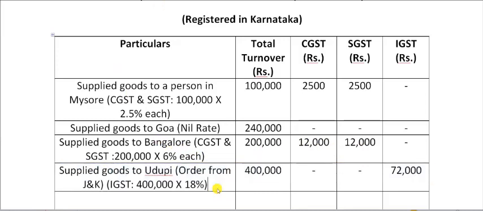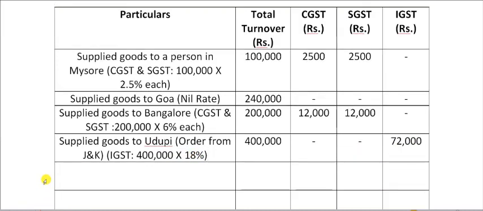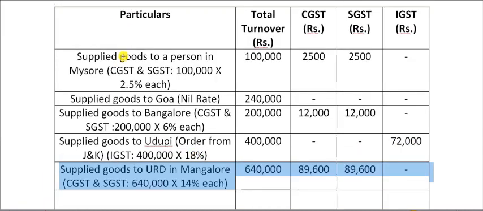Next, supplied goods to Udupi, order from JK. This is very important. Though we are supplying the goods to Udupi, the order has been received, or the instructions have been received, from the Union Territory of Jammu and Kashmir. So IGST will be applicable on this particular transaction. So 4 lakh into 18%, 72,000 in the IGST column.